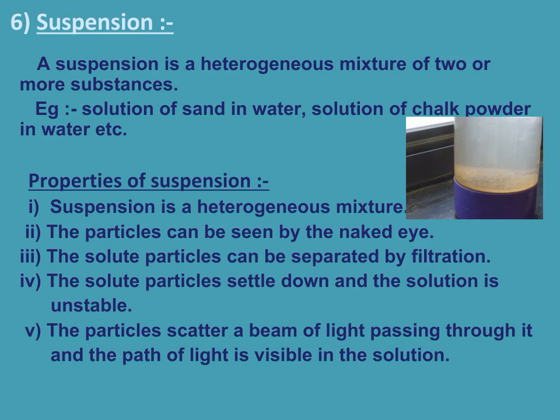Suspension. A suspension is a heterogeneous mixture of two or more substances. For example, a solution of sand in water, a solution of chalk powder in water, etc. The properties of suspensions are that a suspension is a heterogeneous mixture, and the particles can be seen by the naked eye because the solute particles are quite large, that is, larger than 10 to the power minus 5 centimeter in diameter, and the particles are visible even with the naked eye.